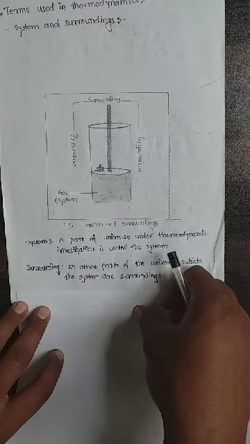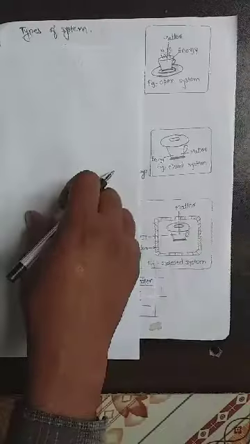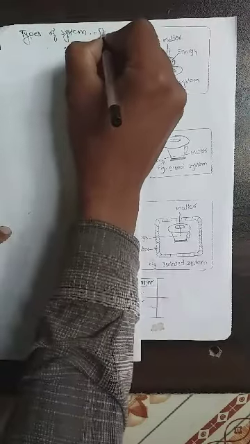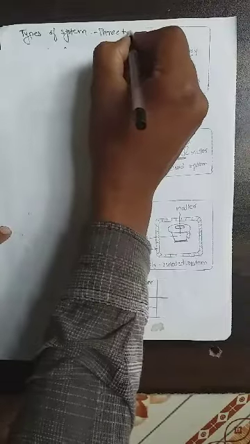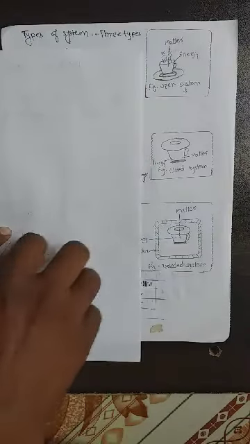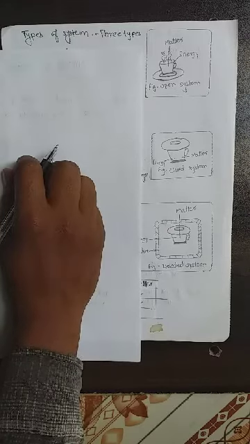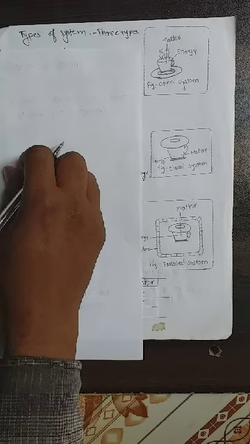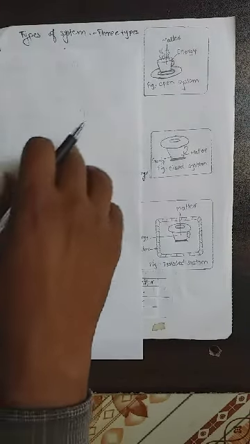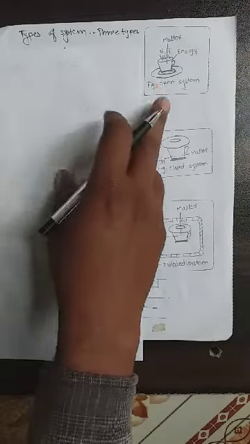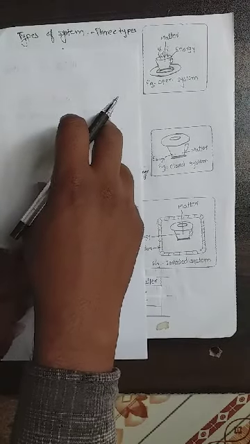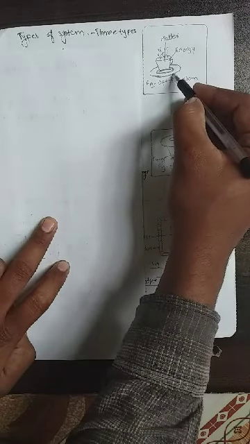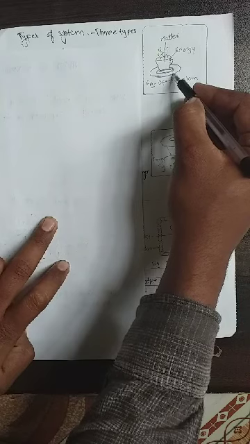Now we have the types of systems. There are three types of system on the basis of exchange of matter and energy between the system and surrounding. Firstly, the open system. In the figure we see an open cup containing hot coffee.